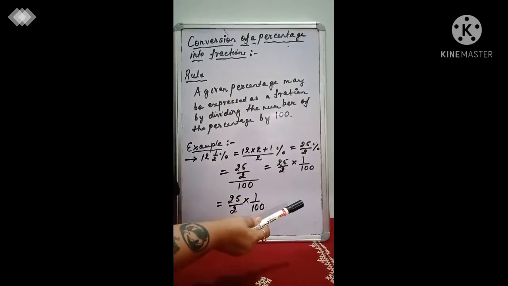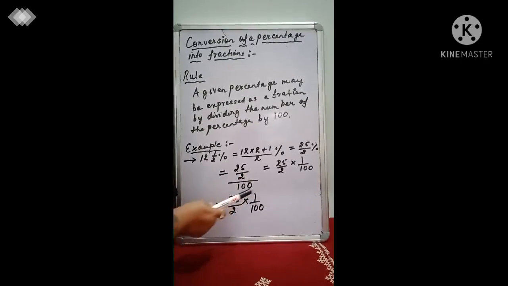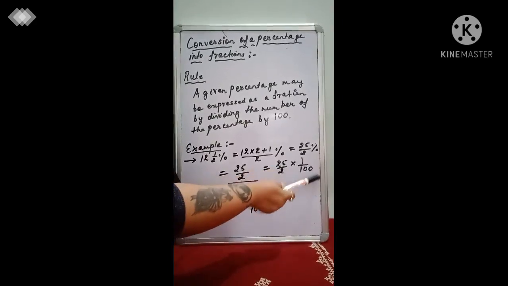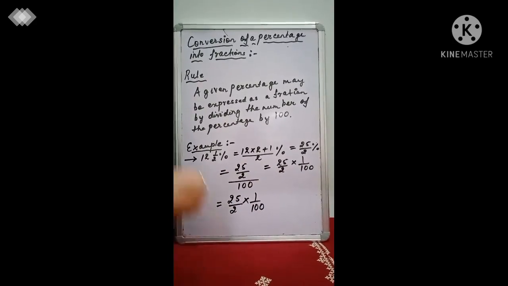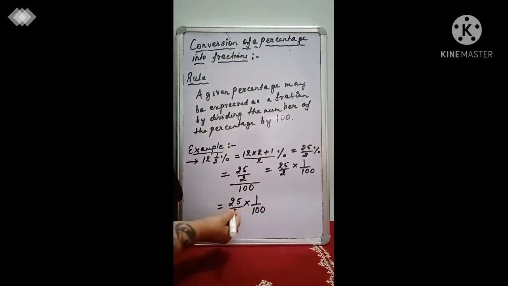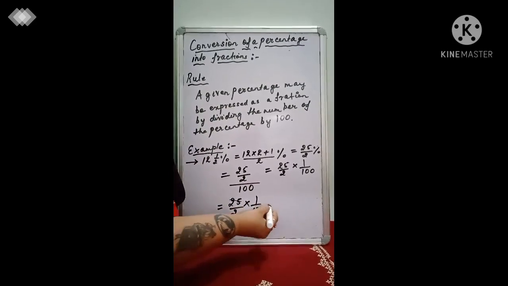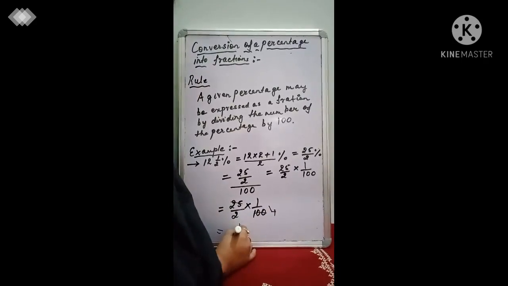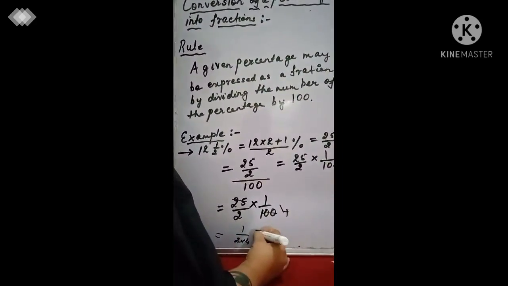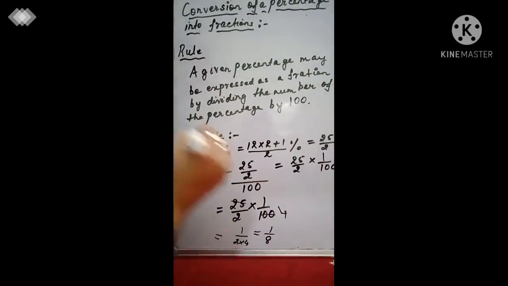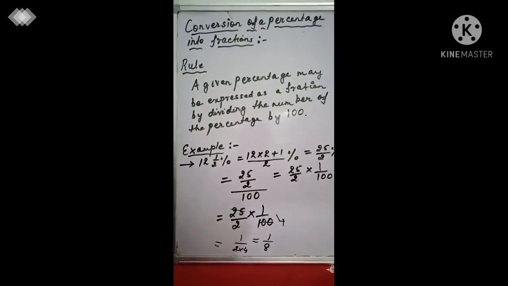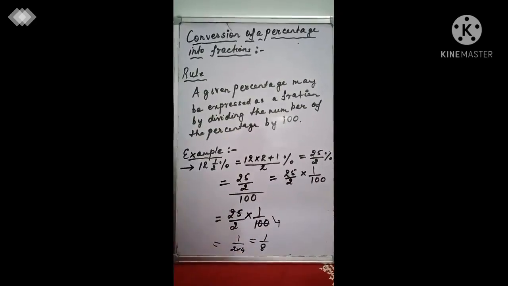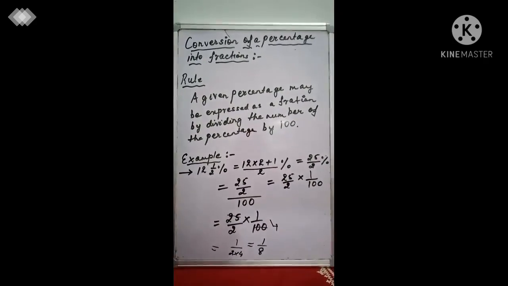Like you remember for 19 by 100, 25 by 2 divided by 100, I have just broken it down into 25 by 2 into 1 by 100. No problem up till here. Now, if you look at it, I can easily cross 25 and 100 by 4. So what you get here is 1 divided by 2 into 4, which gives me 1 by 8. So 12 1 by 2% has been converted into a fraction of 1 by 8. Is that clear, children? Okay?